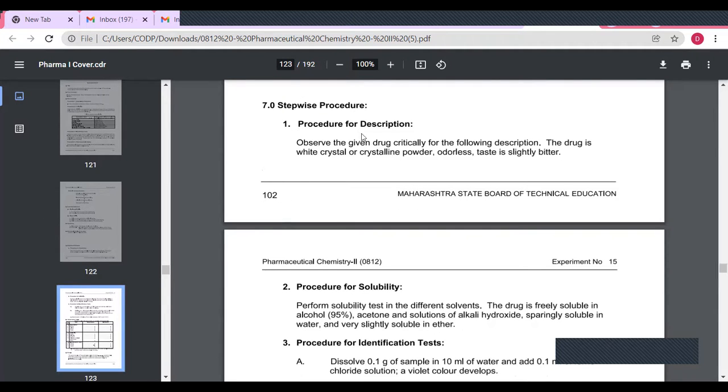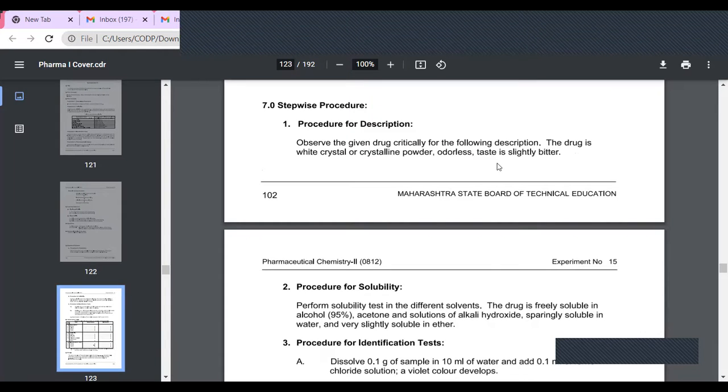First we will write the procedure for description. Observe the given drug critically for the following description. The drug is white crystal or crystalline powder, odorless, taste is slightly bitter. In description, we have to write the taste, odor or color of the drug.